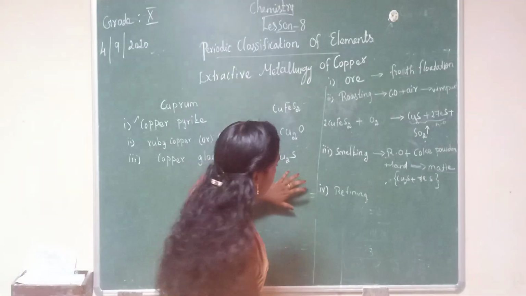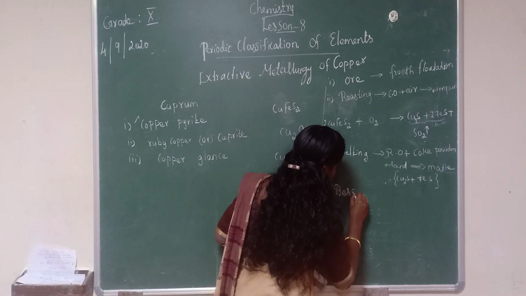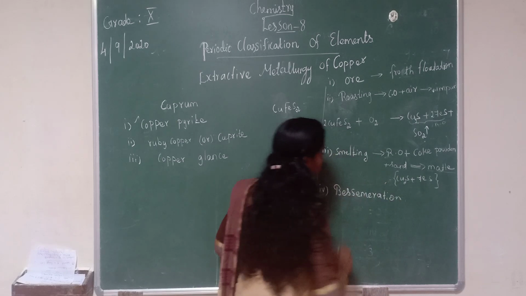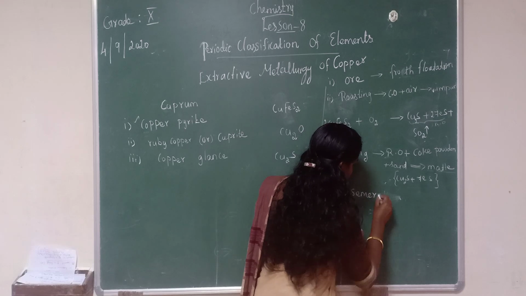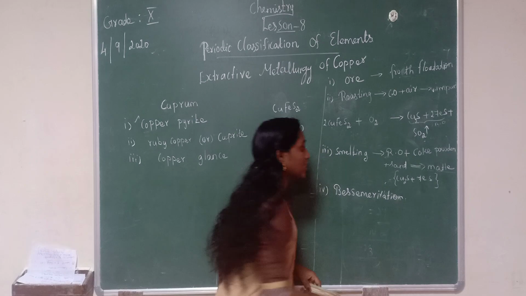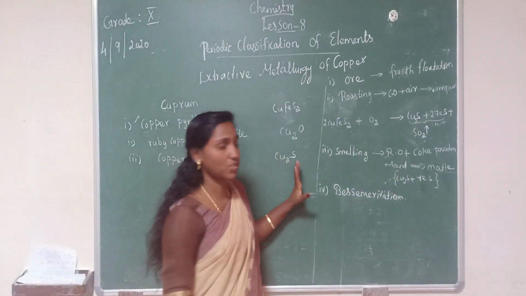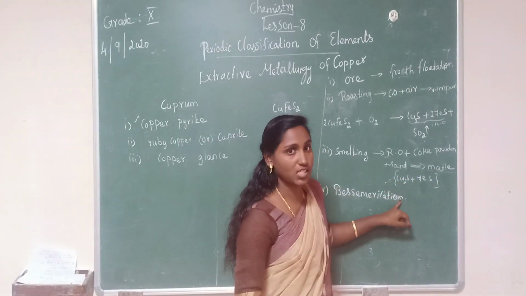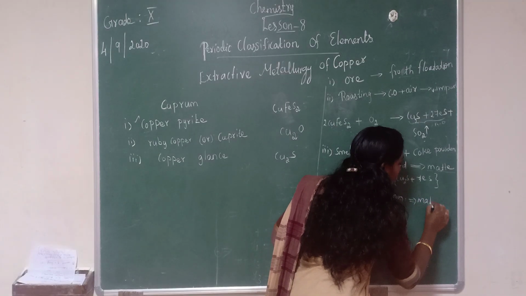Sorry, one more step is there, Bessemerization. Bessemerization is done in another instrument, a converter, like the blast furnace. In this Bessemerization, we take this matte and transfer it into the Bessemer converter.